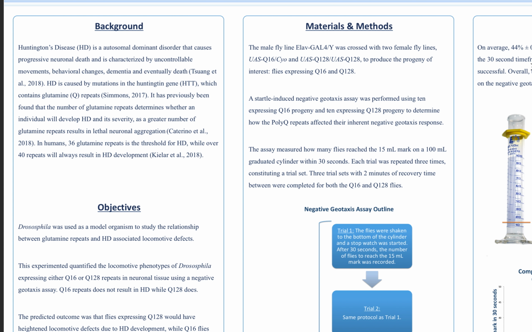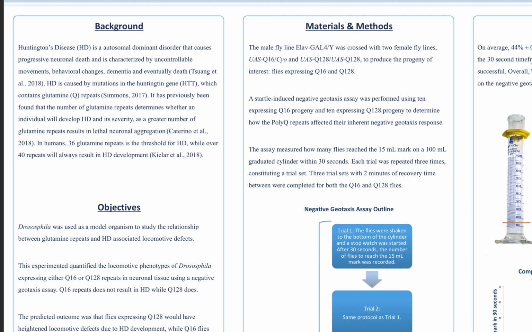It's an autosomal dominant disorder that causes progressive neuronal death, and it's characterized by uncontrollable movements, behavioral changes, dementia, and eventually death. It's caused by mutations in the Huntington gene, which contains glutamine repeats, which is represented by the letter Q. It has previously been found by Caterino and other researchers that the number of glutamine repeats determines whether an individual will develop Huntington's disease and its severity.